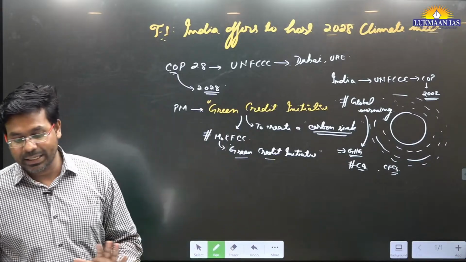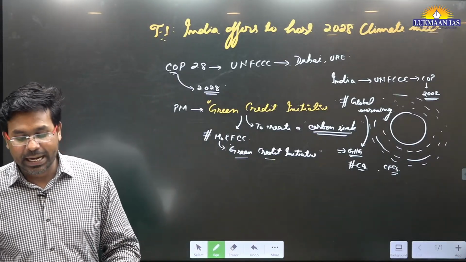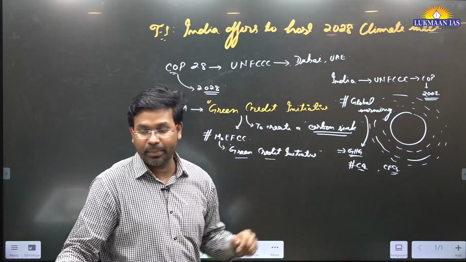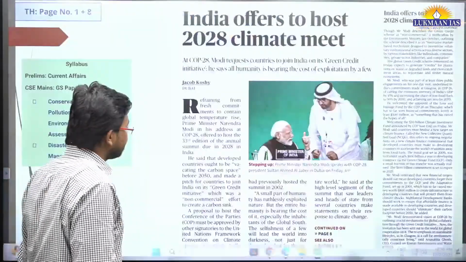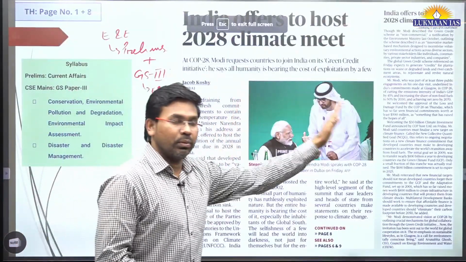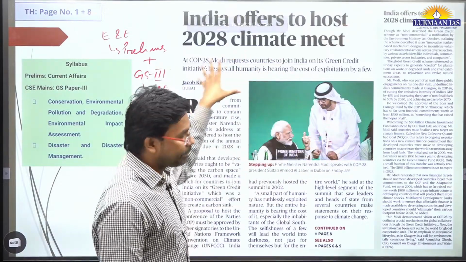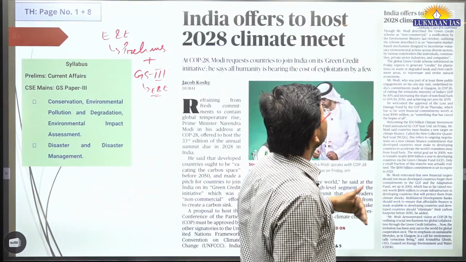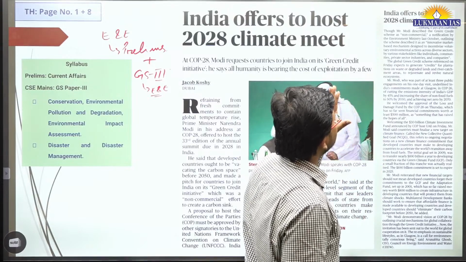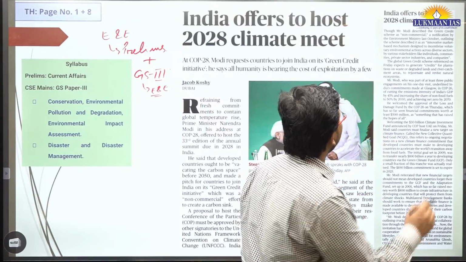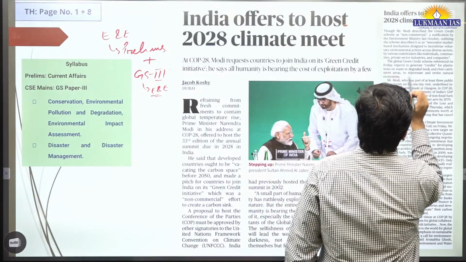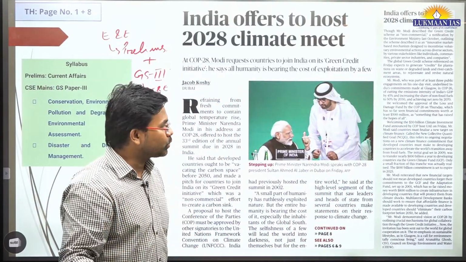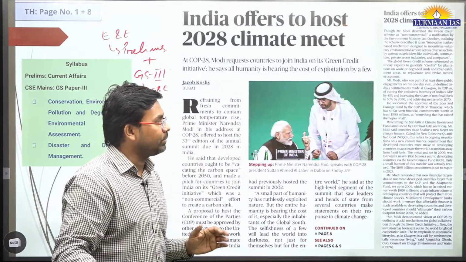So this article is really, really good. This article talks about what should be the responsibilities of the developed countries, right? In this article, basically, two separate pages are there. One was on page number 1, the other on page number 2. On page number 8, they have talked about the Global Green Credit Scheme and what it is going to do. So its details are mentioned, okay?